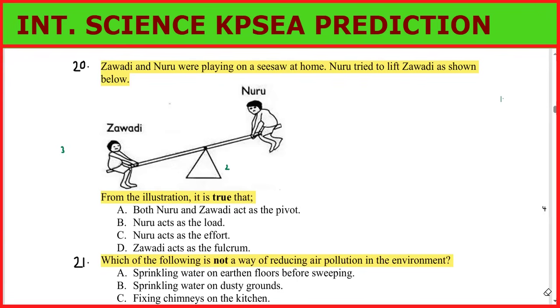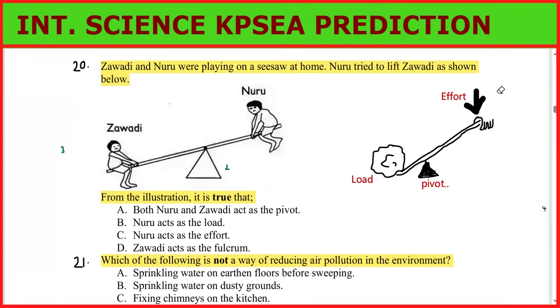All right, let us go through. So we can say, number 1, we have the effort. Can you see the effort? This is like the crowbar. This is the seesaw. So we have the effort here pushing down the load.